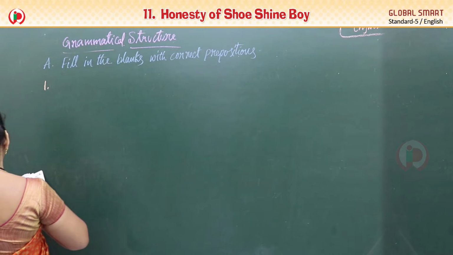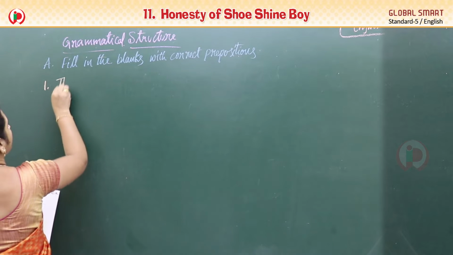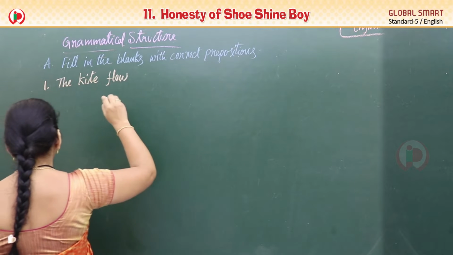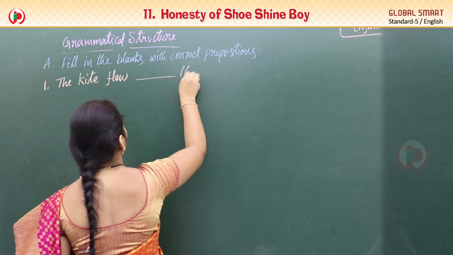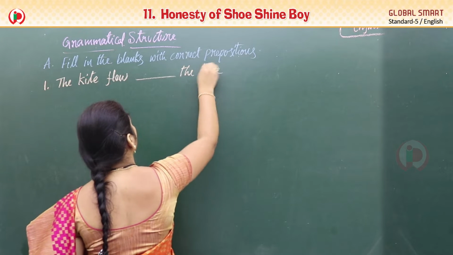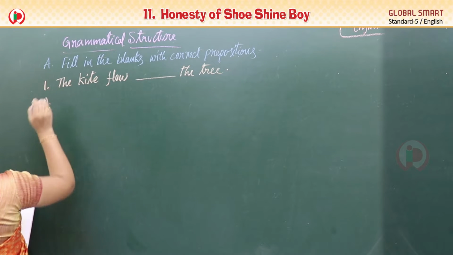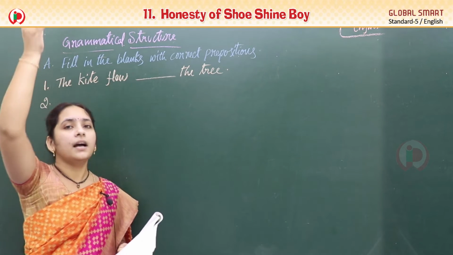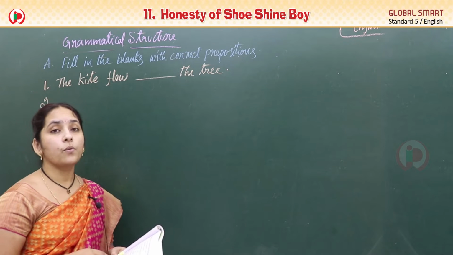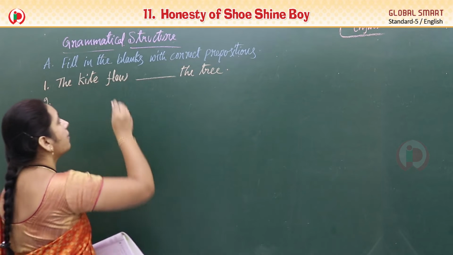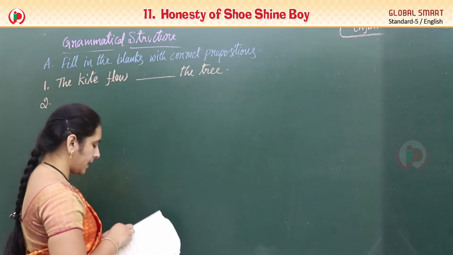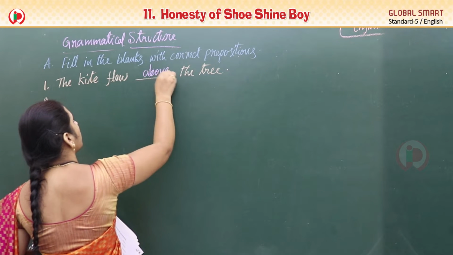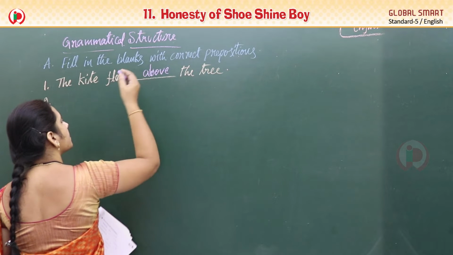See the first one. The kite flew dash the tree. So that is out of the tree. That means above the tree, right? Above we can write, or over the tree also we can write. But generally for this the place it is indication. So we can write above the tree. The kite flew above the tree. Okay, Nana? Can you give me the answers like this?